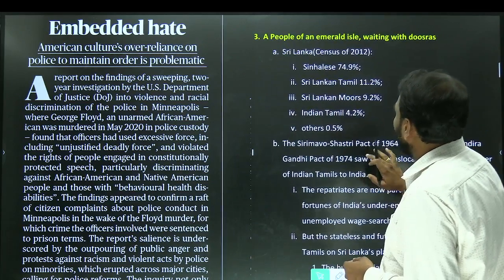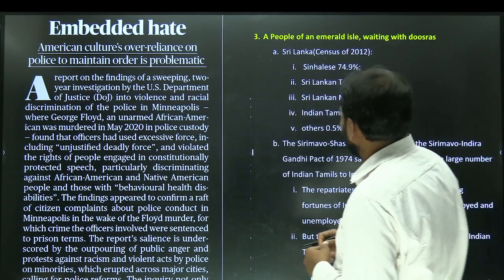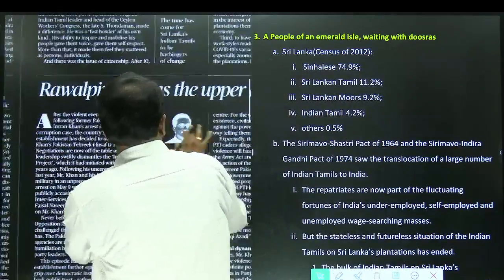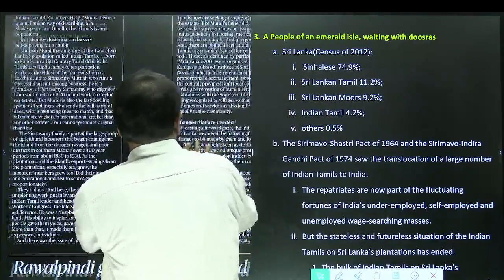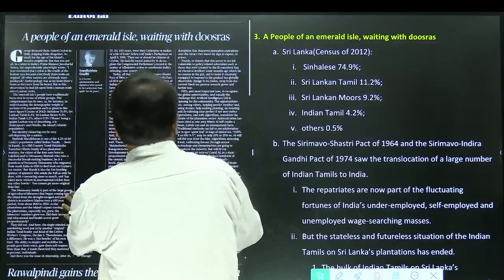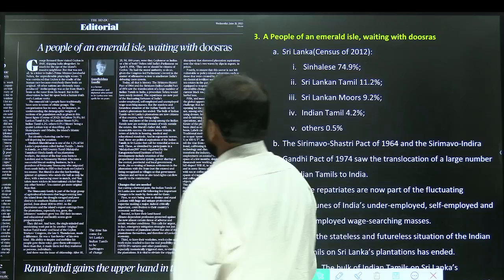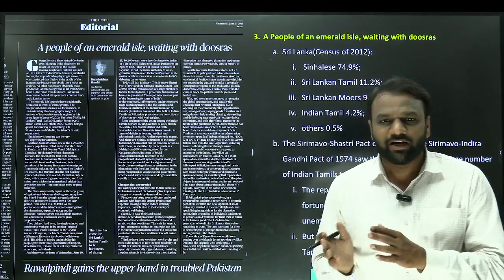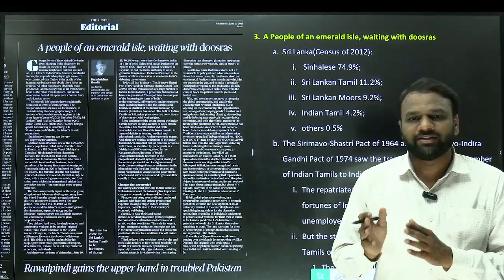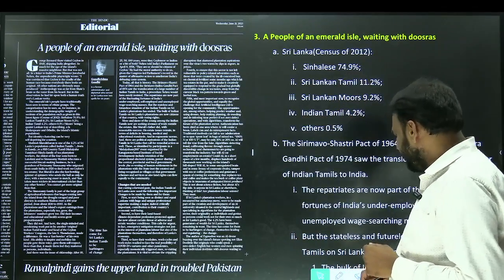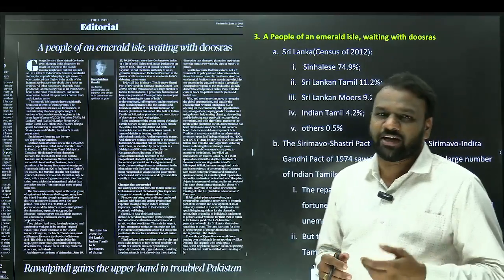A people of an emerald is waiting with dusras. This is an article which has appeared as a lead page article. For this article also, we have extracted important points, and a few of these points are important from the prelims point of view and others are important from the mains point of view. What is important from the prelims point of view? Generally UPSC focuses on such kinds of questions.